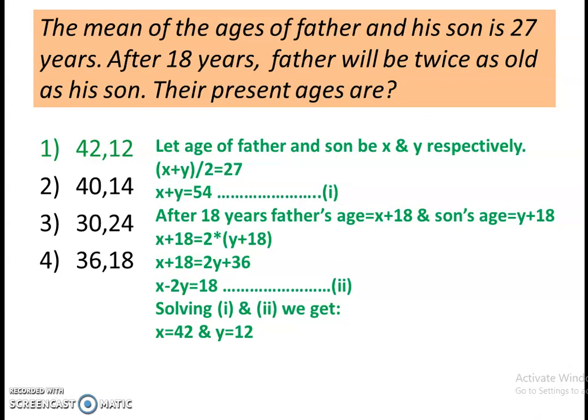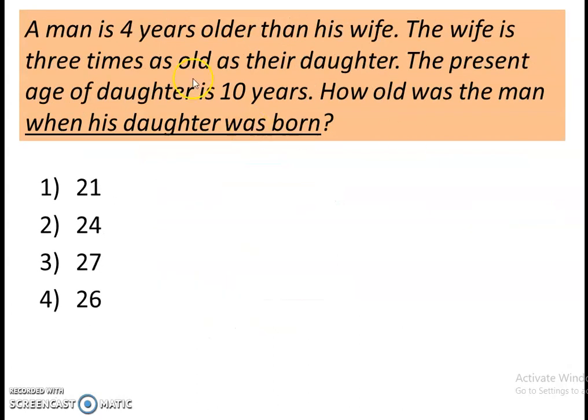Now let's solve another question. So the question is: a man is 4 years older than his wife. The wife is 3 times as old as their daughter. The present age of daughter is 10 years. How old was the man when his daughter was born, right? And options are given. So in this question, present age of daughter is given, that is 10 years. And wife is 3 times as old as their daughter.